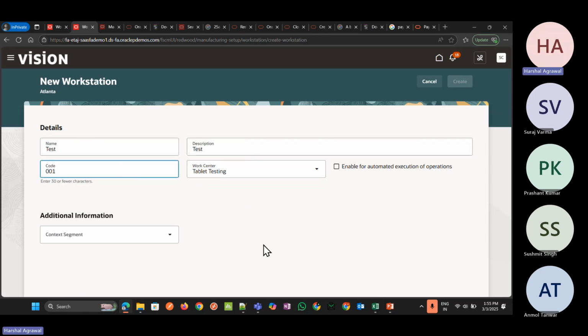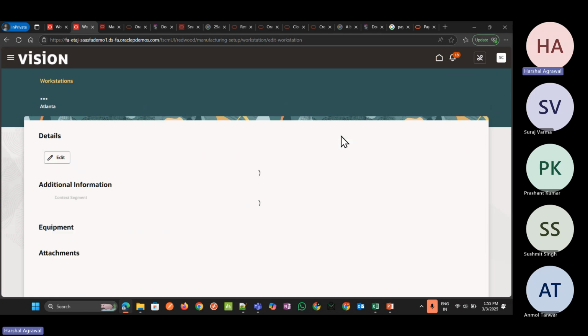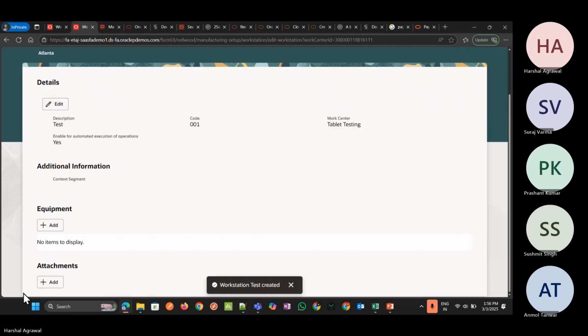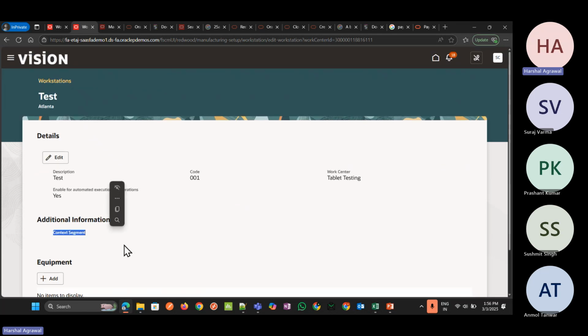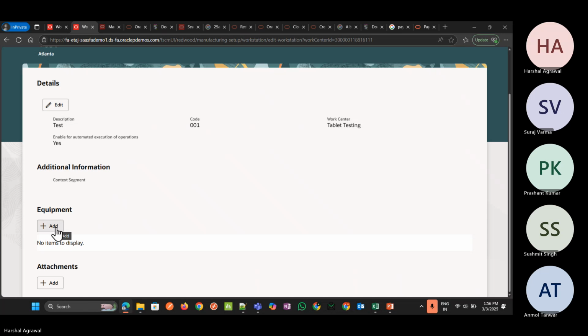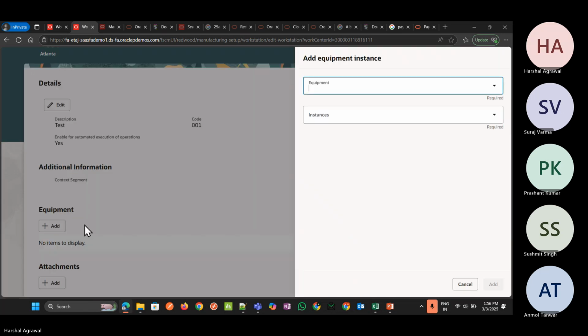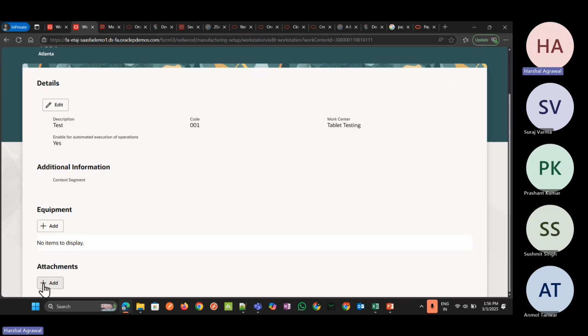Code 001. Let me take it. Now let me create first. Here we can add additional information in a context segment. Here is the equipment which we can add over here. If any attachments are there, we can also add the attachment for this one.